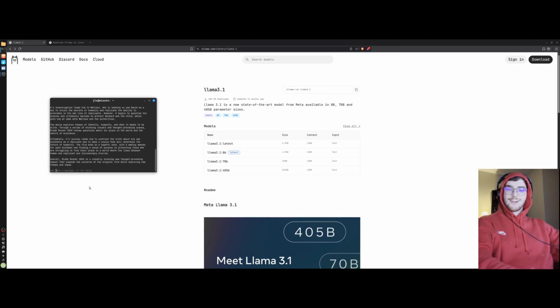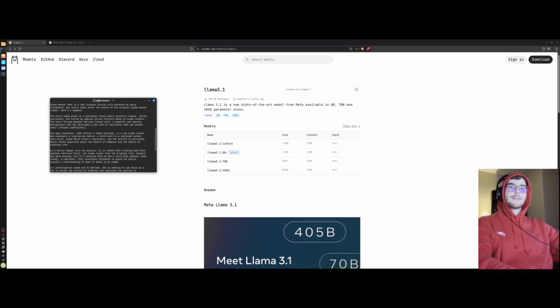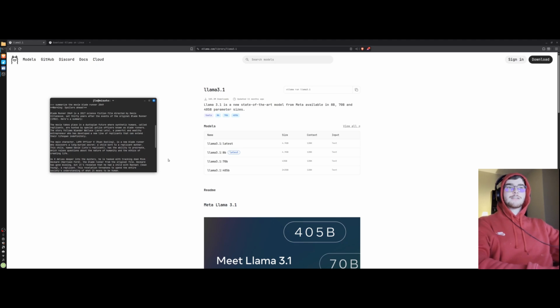So yeah, as you can see, it generates in only a few seconds. We are going to read the first couple of paragraphs to check the validity of the statement. So as it says, Blade Runner 2049 is a 2017 science fiction film directed by Denis Villeneuve, set 30 years after the events of the original Blade Runner, 1982. Here is a summary. The movie takes place in a dystopian future where synthetic humans called replicants are hunted by special police officers known as Blade Runners. The story follows Niander Wallace, Jared Leto, a powerful and wealthy entrepreneur who has developed a new line of replicants that can extend their lifespan indefinitely.